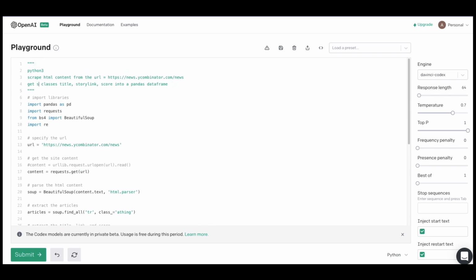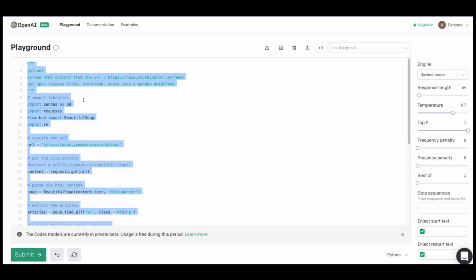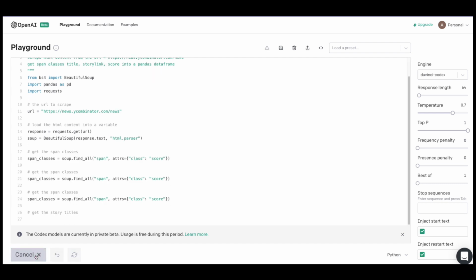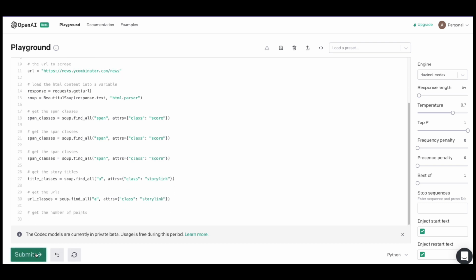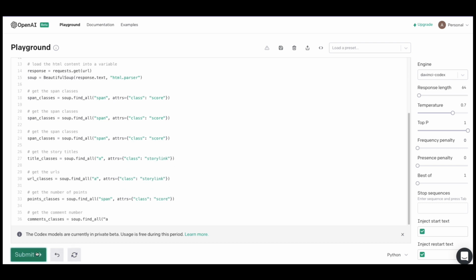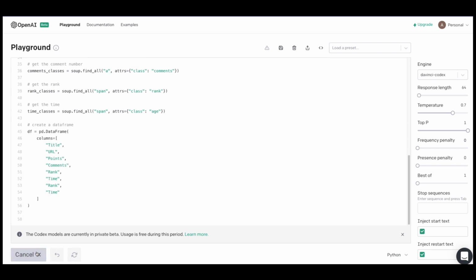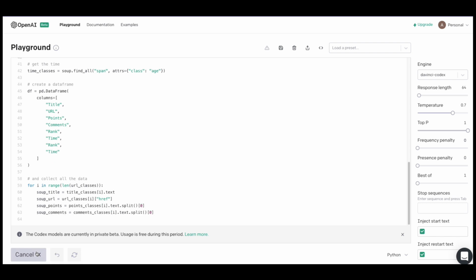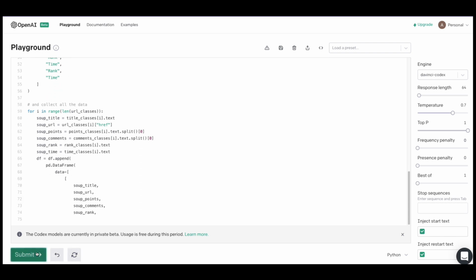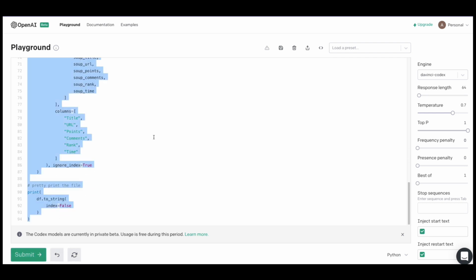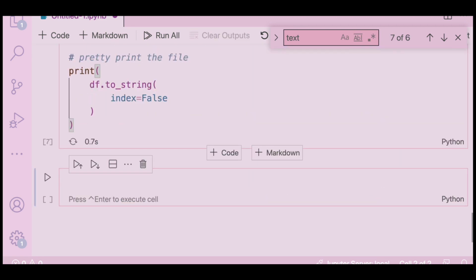Maybe one small change I would try. Span. Finally, let's run it and then see if it works. And yep, run it. I'm not sure if it will run this time also, but once again, there is no harm in trying. Okay, let's print. Done. So let's copy, paste it, run it.